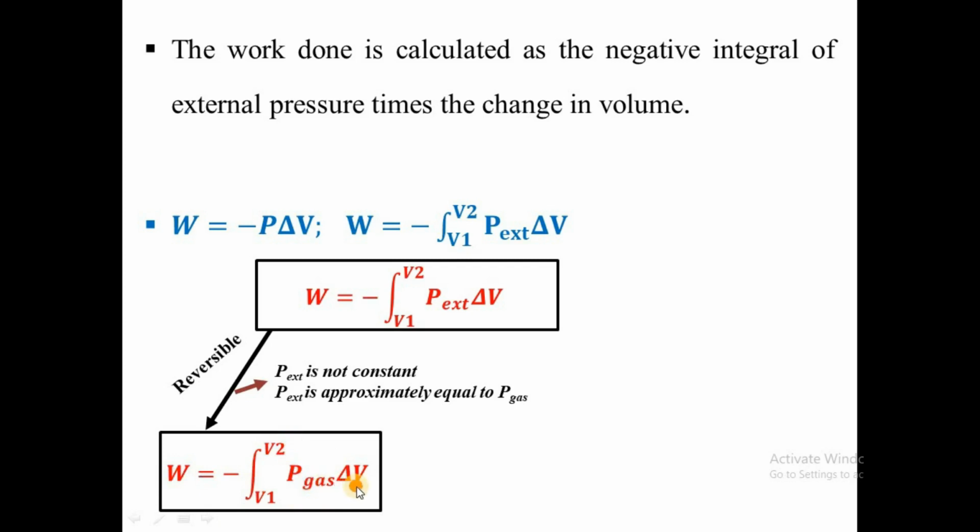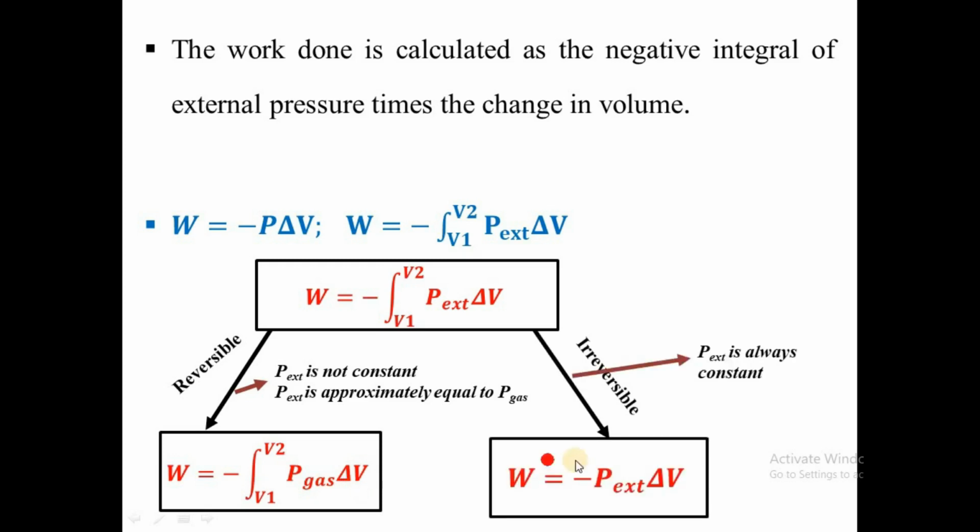Now, how do you calculate the work done in the irreversible process? In the irreversible process, we are going to use the external pressure. The external pressure is constant, and here we are going to use the external pressure in calculating the work done.